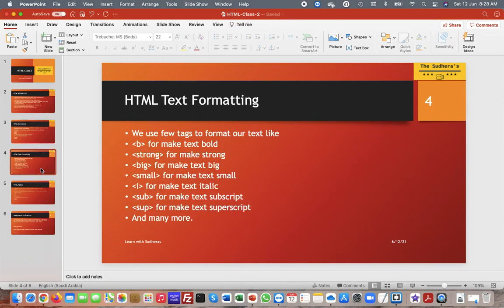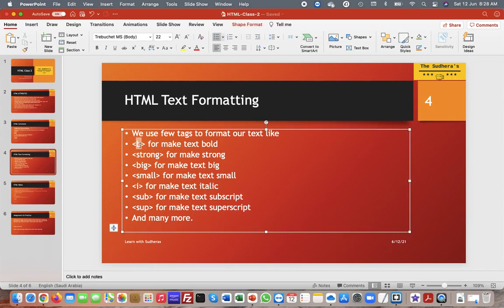Okay, let's learn text formatting. So basically we use a few tags to format our text. Sometimes we need to format our paragraph text to be bold, italicized, or small size. So we use a few tags. B is used for making bold, strong for making strong, big for big text, small for small text, I for italicized, sub for subscript, and sup for superscript, and there are many more.